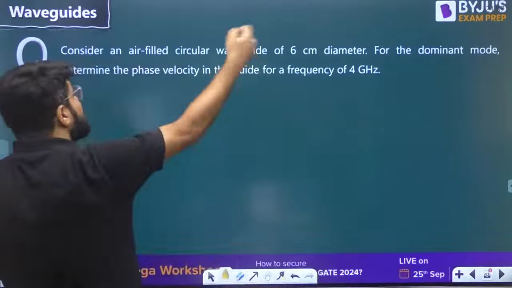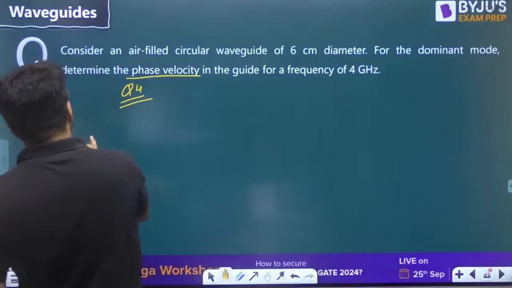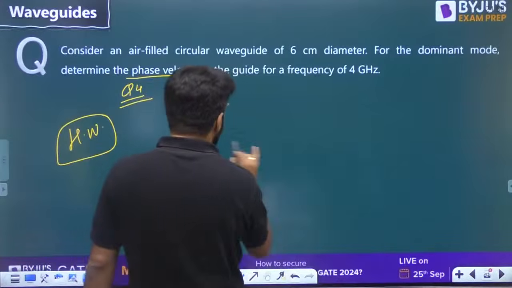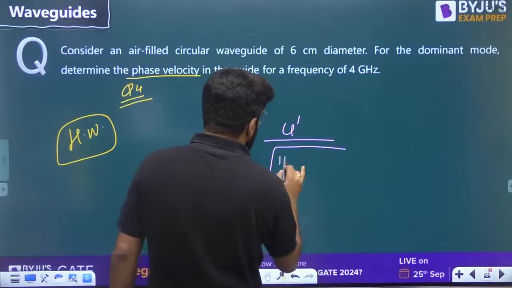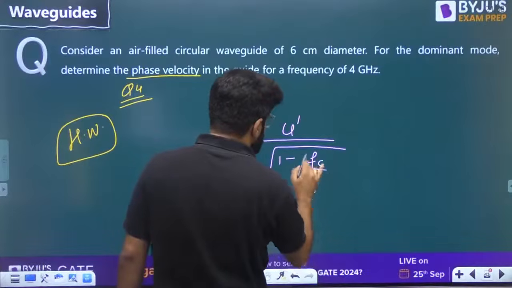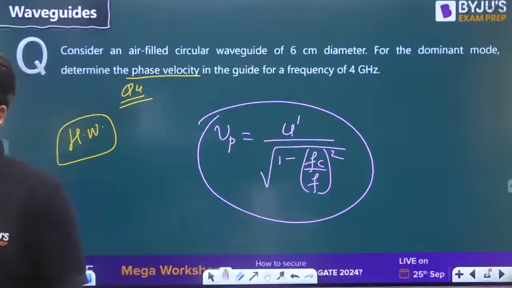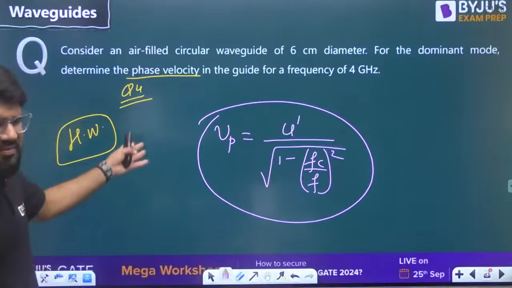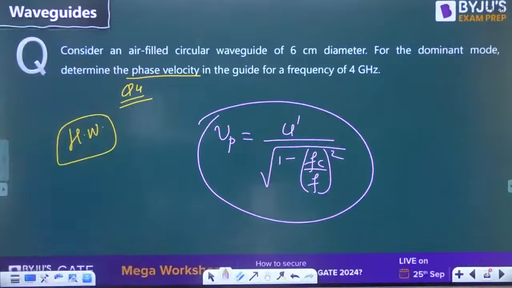Now again, same data and one more question. Phase velocity, Q4. So kindly take down this one question as the homework. This is the next homework for tonight, because phase velocity, as solved earlier also, will be solved by the formula u dash upon under root 1 minus fc by f whole square. Same formula. Just one line calculation, but make some effort. That is given to you as homework.